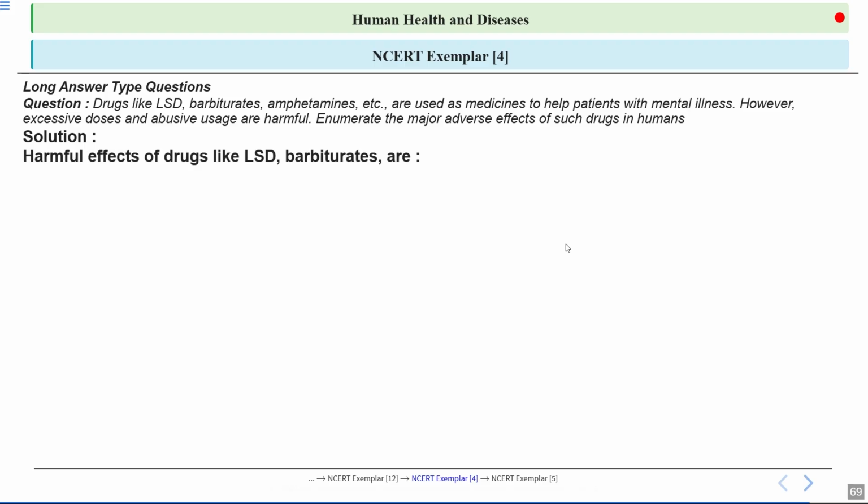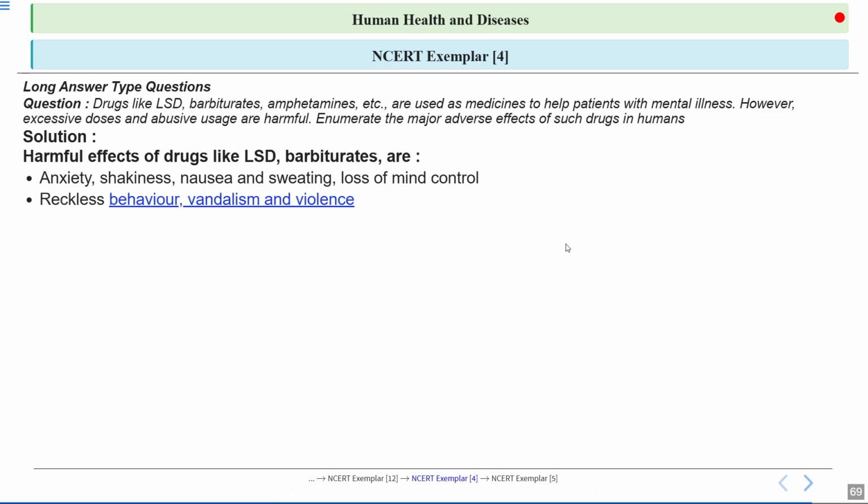See, here is a list of harmful effects of drugs like LSD and barbiturates. One of the first signs of drug abuse is anxiety, shakiness, nausea, and sweating. People may also lose control over their thoughts and actions. Next, these drugs can cause reckless behavior, vandalism, and even violence. Vandalism means destroying public property. This means people might act without thinking about the consequences, sometimes harming themselves or others as well.